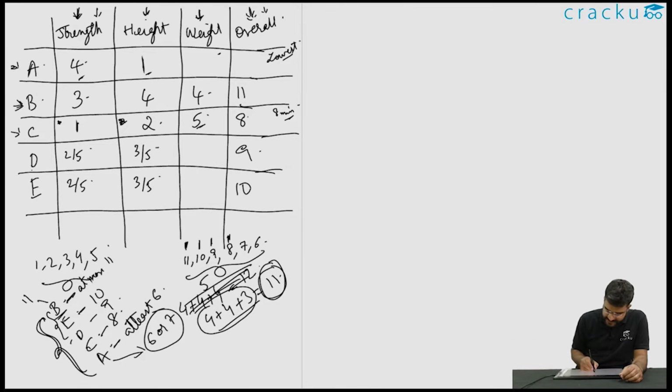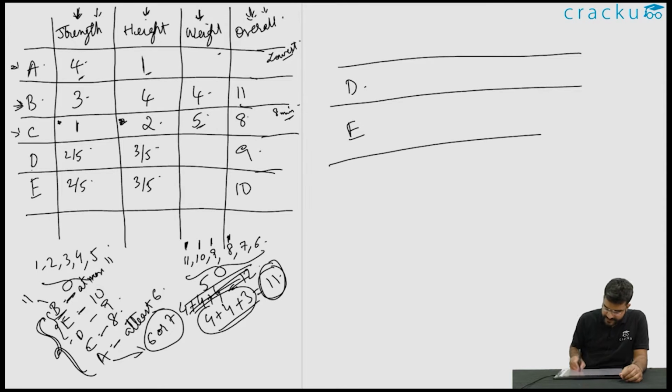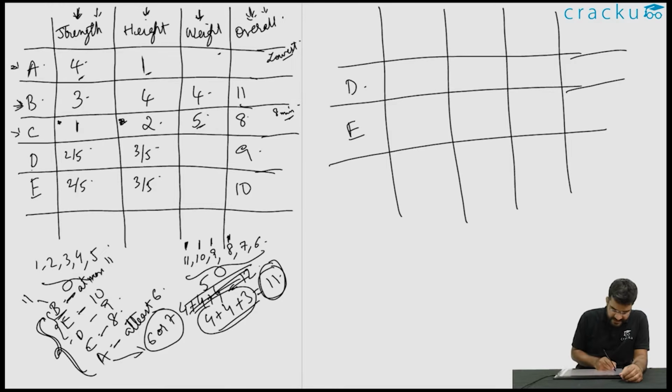Possibility 1 is that if you are looking only at Dinesh and Ehsan, if you are assuming that Dinesh scored 2 in strength, this would imply that Ehsan scored 5 in strength because those are the only two which are left. Now Ehsan cannot score 5 in height because if he had scored 5 and he would have scored at least 1 in weight, his total would become 11. But we know that Ehsan's score is only 10. So he can't score 5 in height. He can't have two 5s. So this would imply that he has scored 3 in height, and that would imply that D, that is Dinesh,